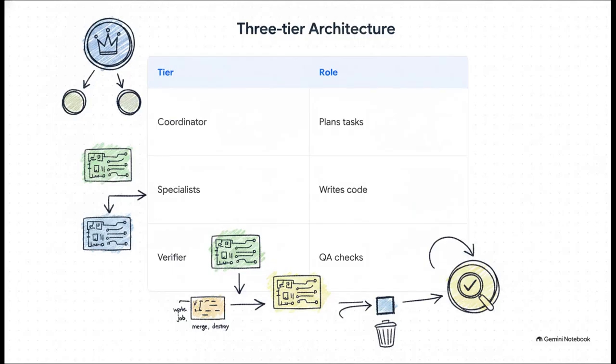This setup gives us a highly effective three-tier architecture. The coordinator is basically your tech lead. The specialists are your individual contributors writing the code, and the verifier acts as your automated QA. And because this relies on a worktree per task model, it's perfect for ephemeral agents. You spin the worktree up, the agent does the job, you merge the PR, and you destroy the worktree. Fast, clean, and completely isolated.